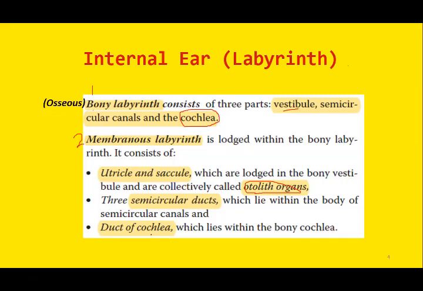So this is the basic anatomy of the inner ear: the bony labyrinth enclosing the membranous labyrinth. The bony labyrinth consists of the vestibule, semicircular canals, and cochlea. Inside the bony labyrinth, we have the membranous labyrinth, which contains the otolith organs. Utricle and saccule are collectively known as otolith organs. And within each semicircular canal, we have semicircular ducts. Similarly, within the cochlea, we have the cochlear duct.